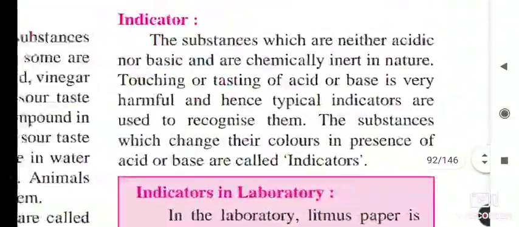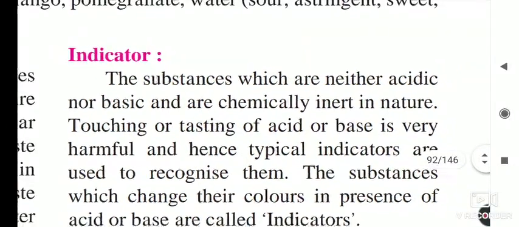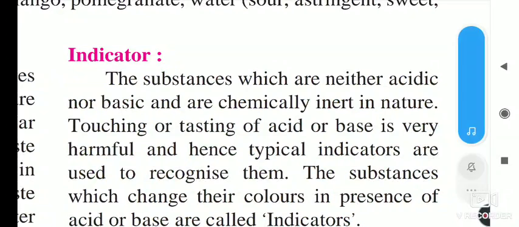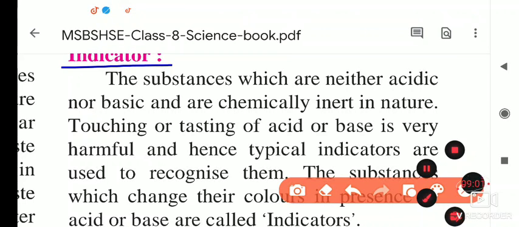Now the next part is the indicator. What are indicators? We have seen that some substances are acidic and some are basic, but how do we identify whether a given substance is acidic or basic without tasting it? For that we use some substances, and these substances are called indicators.